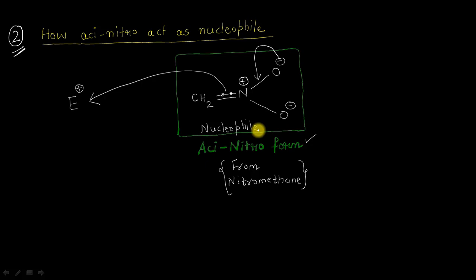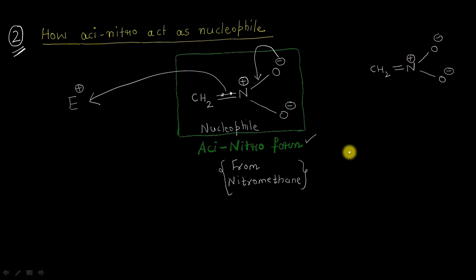So in this video, we will try to learn some chemical reactions of the nitro compounds in which this aci-nitroform will act as a nucleophile, and depending upon what type of electrophiles it can react with, we can have different kinds of reactions. So let me draw here once again this aci-nitroform. Let me write here CH2, double bond, nitrogen atom, single bond, oxygen negative, the second oxygen atom having a negative charge, and as usual a positive charge here.